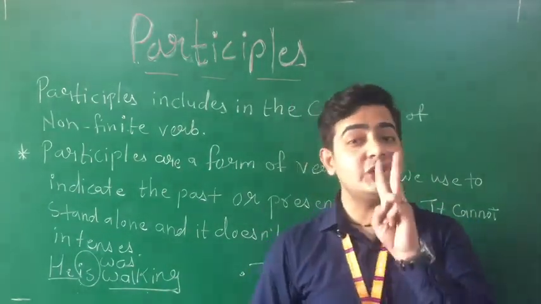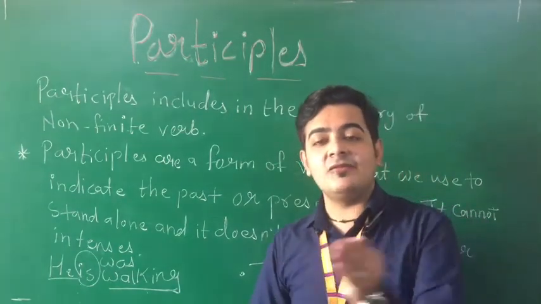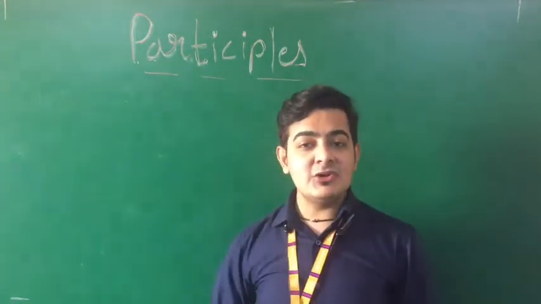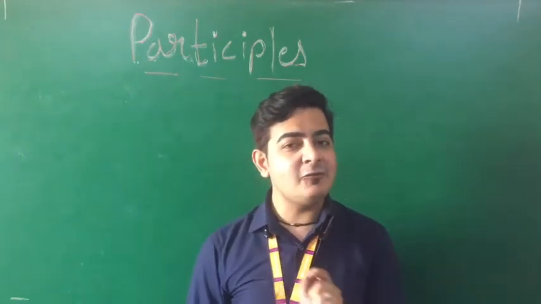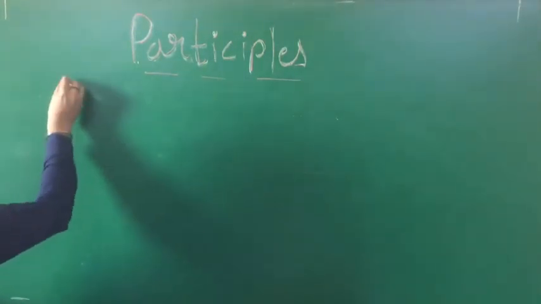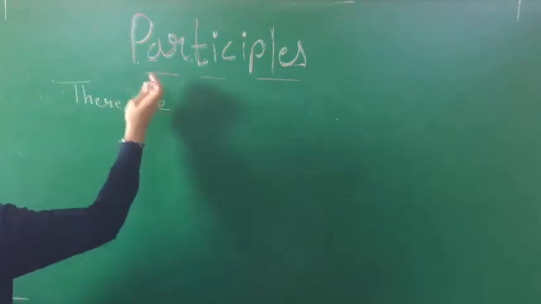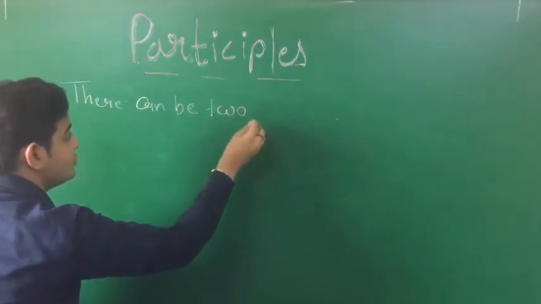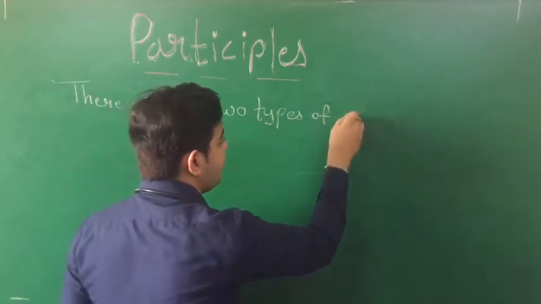Now students, we have two types of participles. So let's do the types of participles. Now students, there are two types of participles.